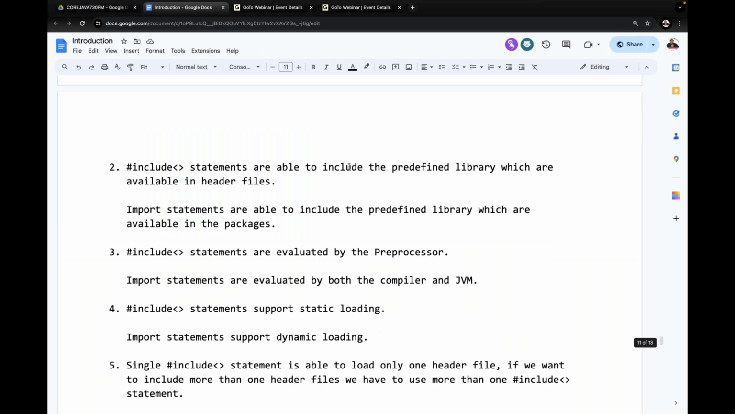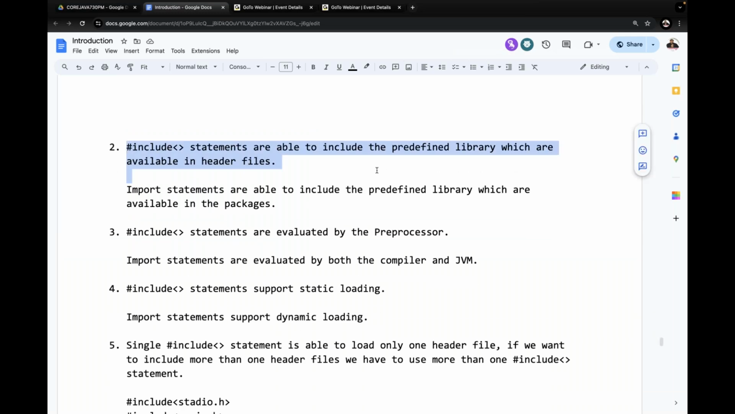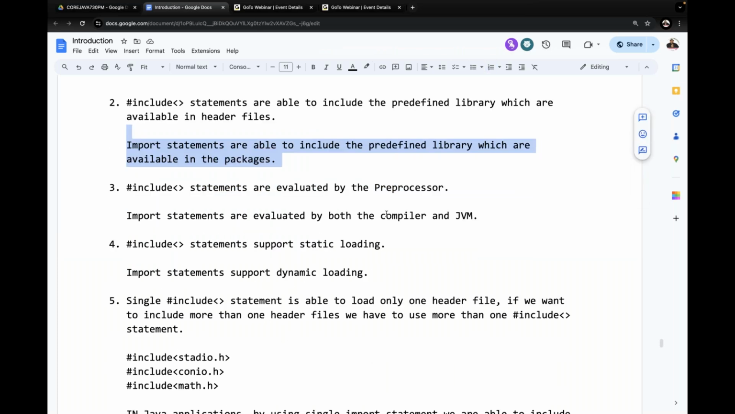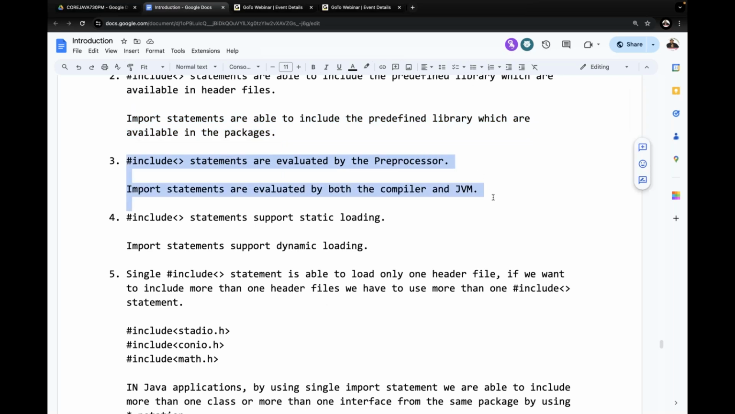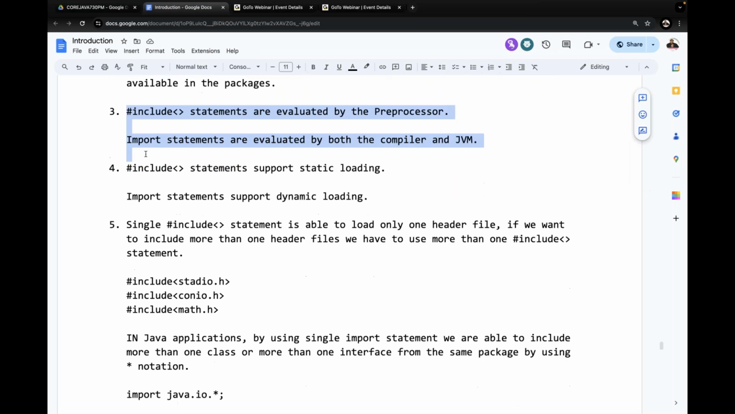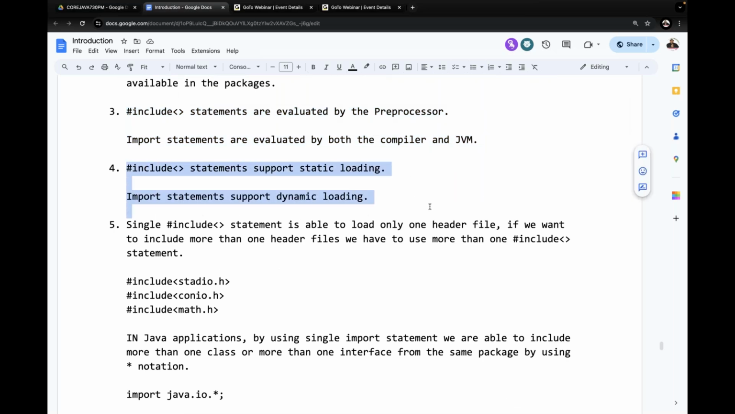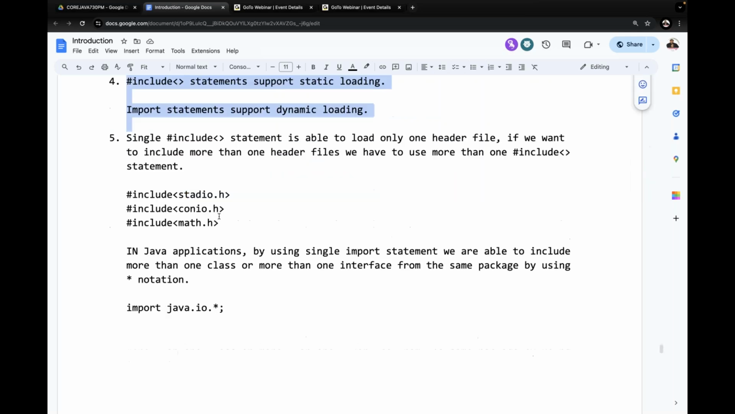Java. Hash include statements are able to include the predefined library which are available in header files. Import statements are able to include the predefined library which are available in the packages. Hash include statements are evaluated by the preprocessor, whereas import statements are evaluated by both compiler and JVM. Hash include statements support static loading, but import statements support dynamic loading.